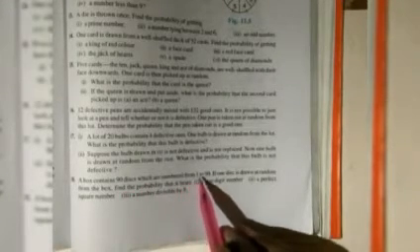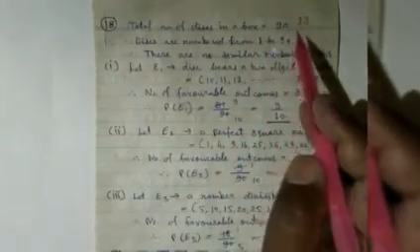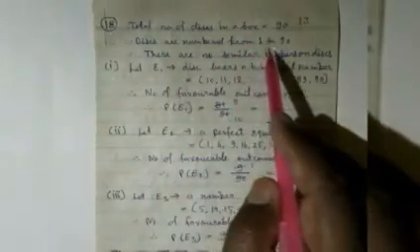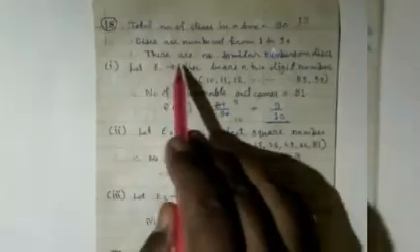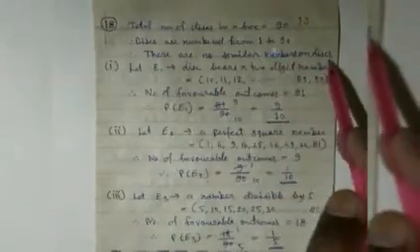In question number 18, a box contains 90 discs which are numbered from 1 to 90. If one disc is drawn at random from the box, find the probability that it bears, in the first part, a 2-digit number, in the second part, a perfect square number, in the third part, a number divisible by 5. See here, the total number of discs in the box is 90. Discs are numbered 1, 2, 3, 4 and so on up to 90, so there are no similar numbers on any disc.